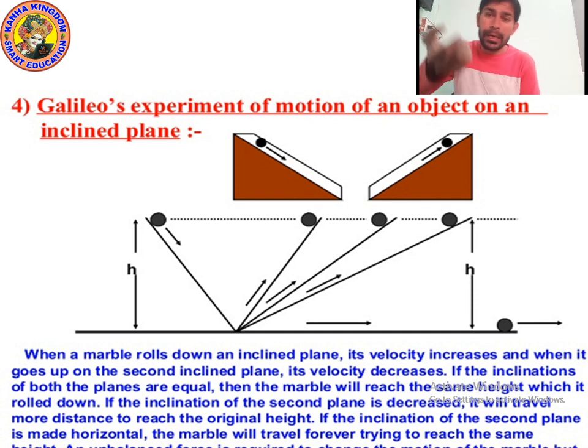Okay, because friction applies in the opposite direction. Yes, if we stop pedaling a bicycle, then it gradually slows down and comes to a stop due to the force of friction. I hope you understood. Now let's study laws of motion. There are different laws of motion, and these laws of motion are given by Newton. So let's move on to the next point.